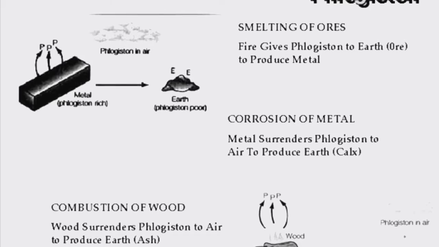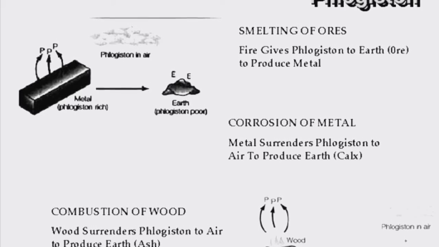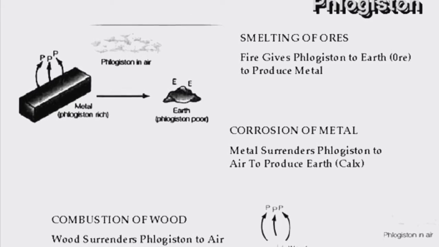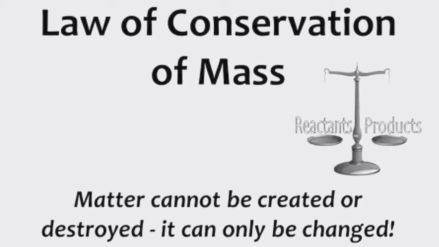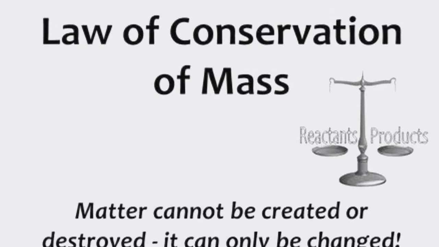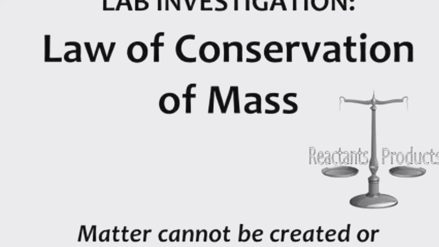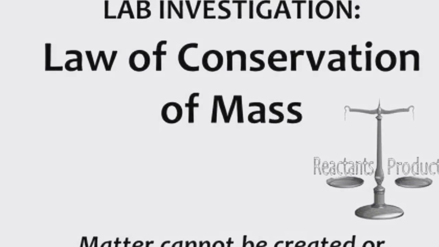He demonstrated that there was an element called oxygen that played a major role in combustion. He also showed that the mass of products in a reaction is equal to the mass of the reactants. In other words, no mass is lost in a chemical reaction. This became known as the law of conservation of mass and is one of the most important and basic laws of modern chemistry and physics.